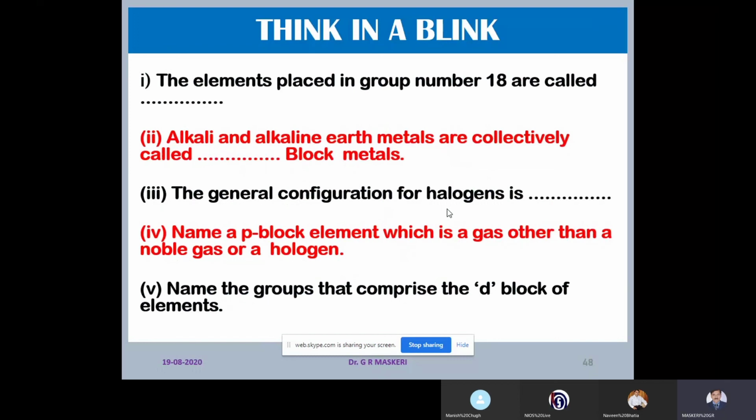The elements placed in group number 18 are called noble gases. Alkali and alkaline earth metals are collectively called s block elements. The general configuration of halogens is ns2 np5. Name a p block element which is a gas, other than the noble gases or a halogen. Nitrogen is available as a gas. Name the group that comprises d block elements. These are transition elements.